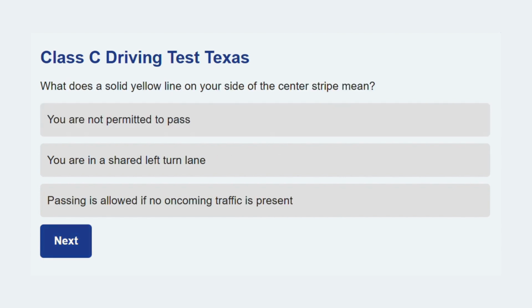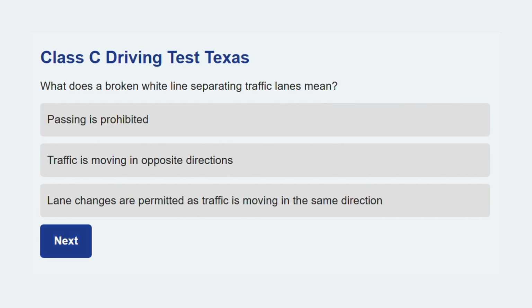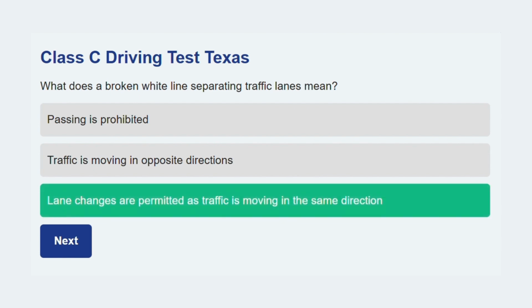Moving ahead. What does a solid yellow line on your side of the center stripe mean? You are not permitted to pass. The solid line indicates that it is unsafe to cross due to opposing traffic or reduced visibility. Here's another one. What does a broken white line separating traffic lanes mean? Lane changes are permitted as traffic is moving in the same direction. The broken line allows for legal and safe lane changes, provided the driver signals and checks conditions.